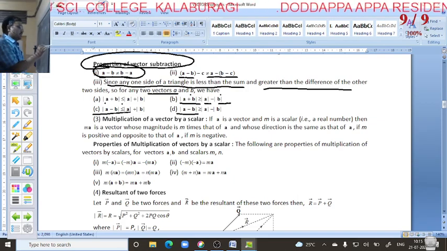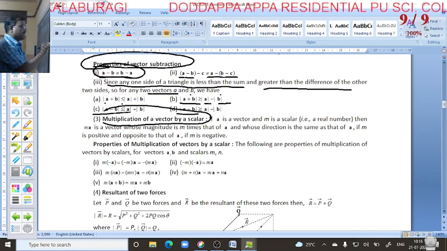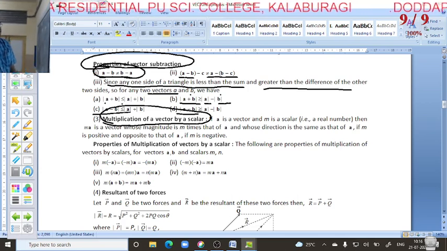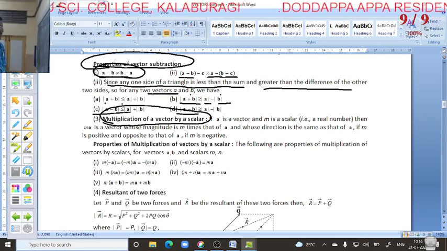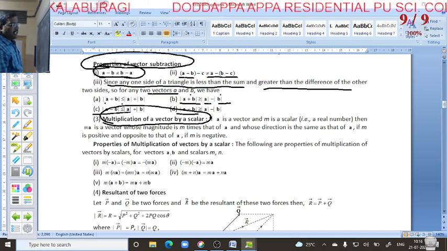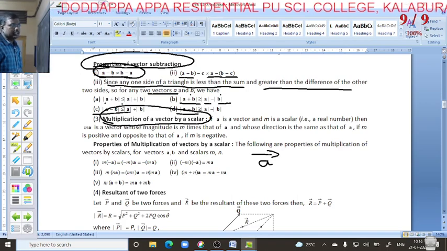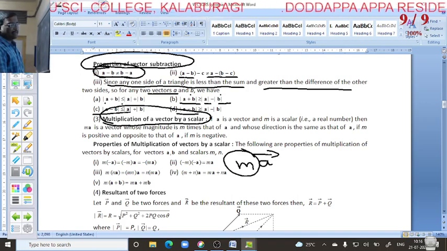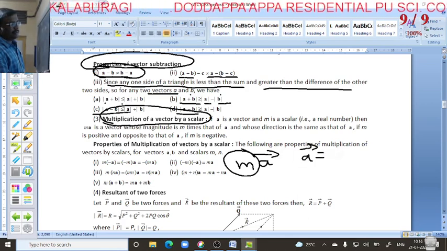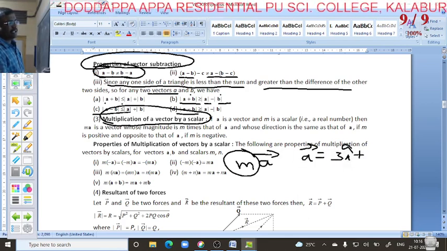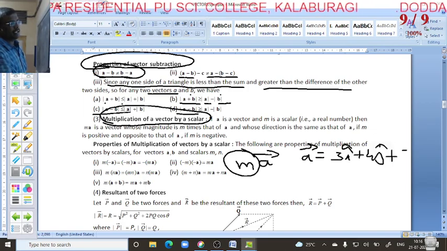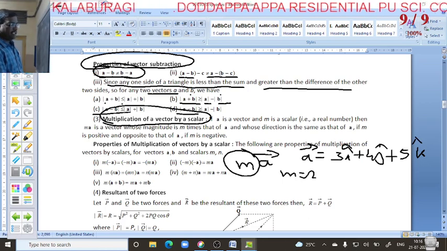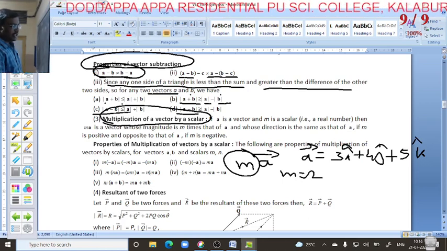Next we go for multiplication of a vector by a scalar. Very simple: multiplication of a vector by a scalar means if a vector is there, you have to multiply its magnitude by the scalar term. For example, if vector A is equal to 3i plus 4j plus 5k, and they give a scalar value 2, then how can you multiply these two?